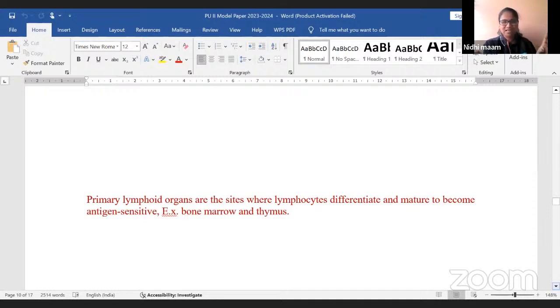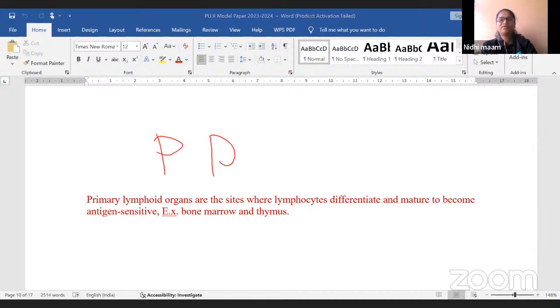Lymphocytes are the component of these lymphoid organs. In these organs they differentiate and mature to become antigen sensitive. As we know, lymphocytes are involved in the immune system, so they work as antigen sensitive cells. Examples of primary lymphoid organs are bone marrow and thymus. Remember PBT: P means primary lymphoid organ, B means bone marrow, T means thymus.